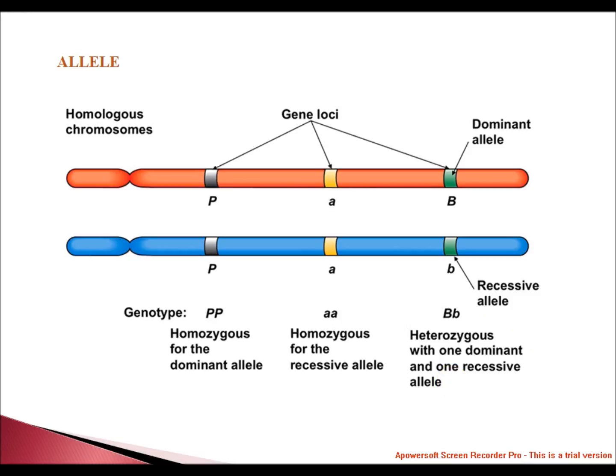Next one is genotype and phenotype. To distinguish physical appearance from genetic constitution, two different terms are used in genetics, the genotype and phenotype. The genotype is defined as the genetic constitution of an individual for any particular character or trait. The genotype of an individual is usually expressed by a capital letter or a small letter, etc. The phenotype is defined as the physical appearance of an individual for any particular trait. The phenotype of an individual is dependent on its genetic constitution.